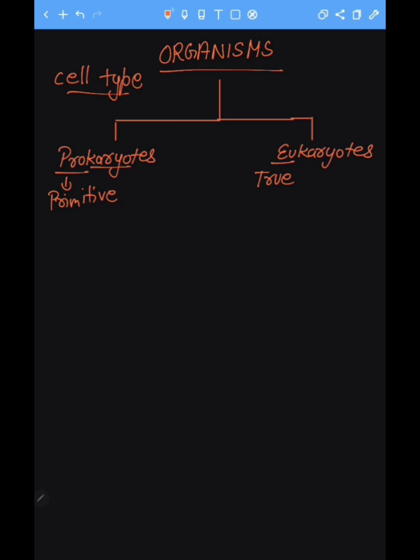Again, we classify organisms. Now we again classify them on the basis of number of cells. On the basis of number of cells, organisms are unicellular and multicellular.